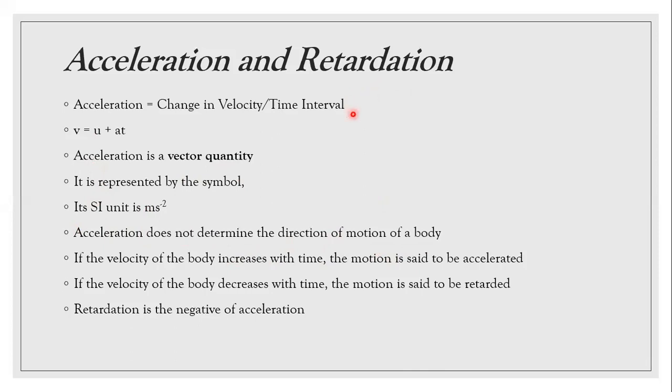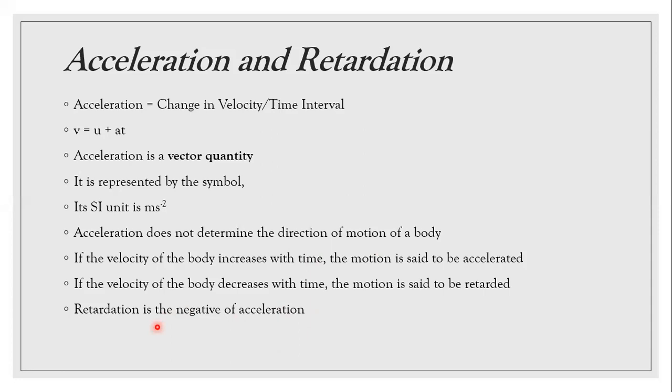So the positive and negative signs show whether the change in velocity is positive or negative. That's why it is a vector quantity, but it doesn't tell in which direction the body is moving.